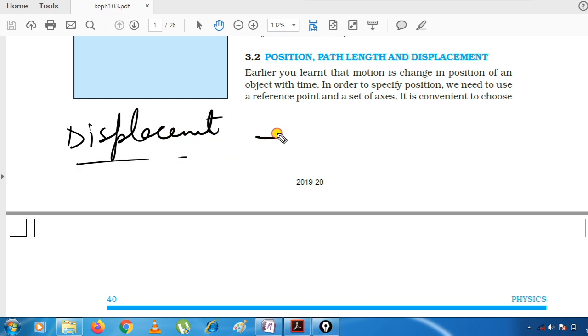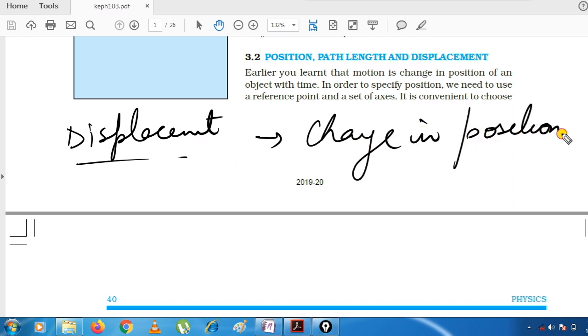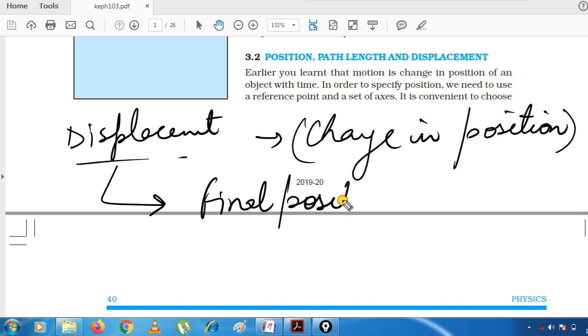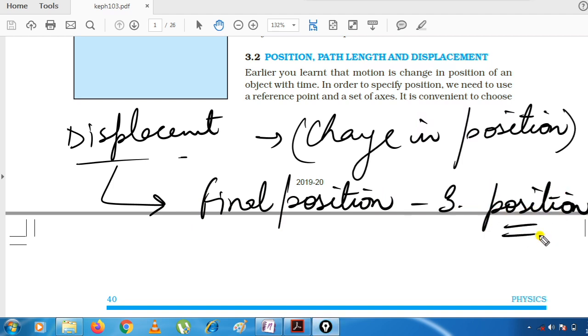Let us see. Displacement can be defined as the change in position. If the position of any body is changing during its motion, then we can say it will have certainly some displacement, right? Now change in position of a body is called displacement. That means you can also say displacement is equal to final position minus initial position. You can call it displacement, right?